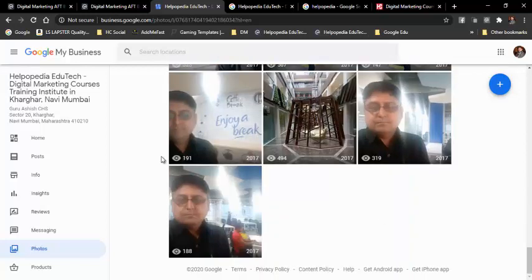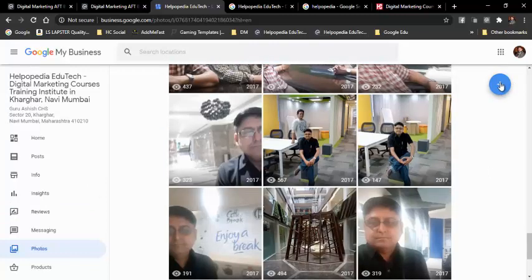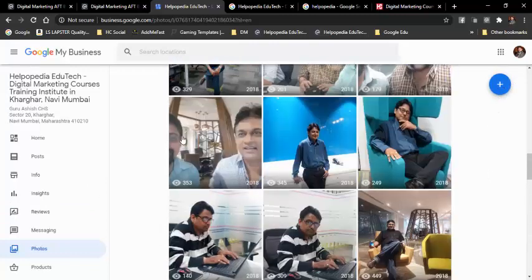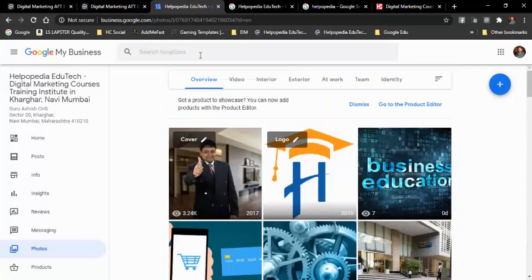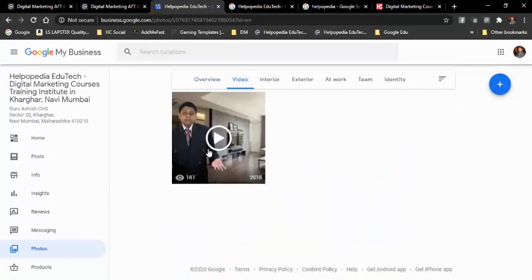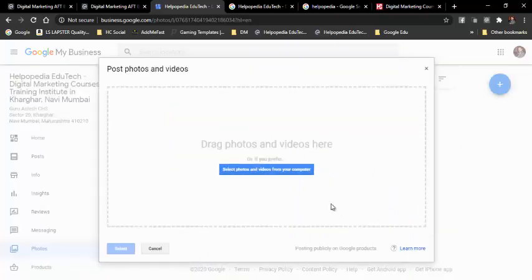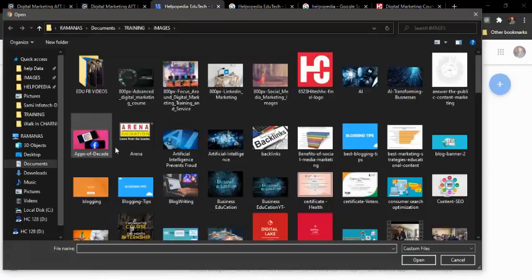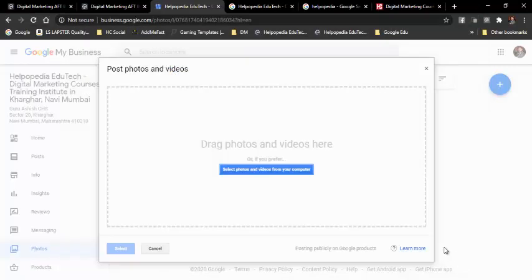So these are all the photographs that we had added, and if I want I can add some more photographs also. See over here Google has provided some information. This is a video, so I have added a video. If I want to add another video, I can just click on this and add another video. I can drag photos or videos over here, or just upload some photographs and videos from here.